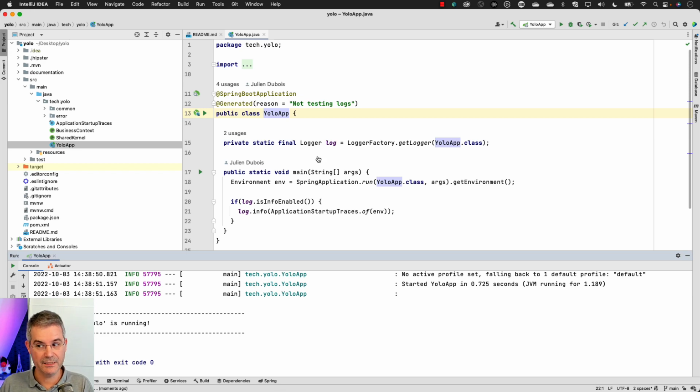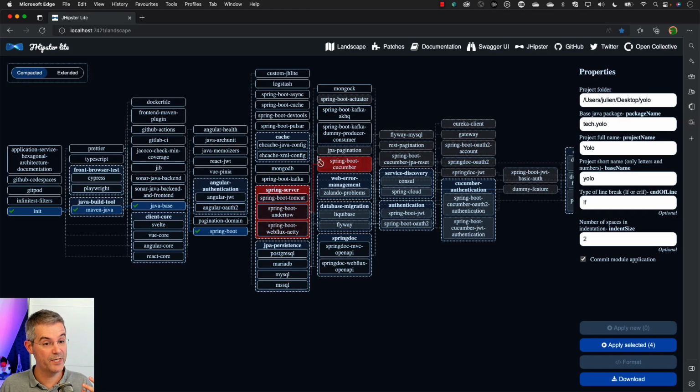Again, we're doing here something much simpler than what we were doing before with JHipster. With JHipster, by default, it was always a web app. This time, you can even do a batch application. It's not even a web app. So again, you can do something much simpler, more modular, because we've got this new UI with modules, which is far more powerful than what we have with JHipster.